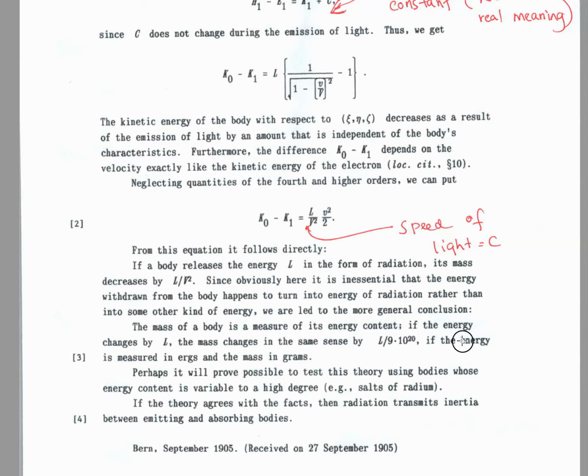The mass of a body is a measure of its energy content. The mass is energy. If the energy changes by L, the mass changes in the same sense by L over 9 times 10 to the 20, if the energy is measured in erg and mass in grams. So there's a constant in here.